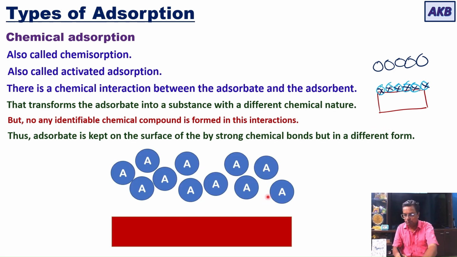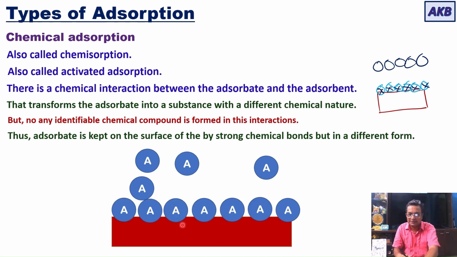So let me show you. You have the adsorbent, and let us say that we are contacting this with a single gas, and now it is transferred to the surface. There is chemical bonding between the adsorbent and the adsorbate, and now it is getting transformed into a different substance. Now you have an altogether new substance X, which has a different chemical nature from A.